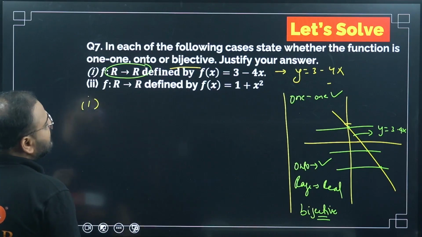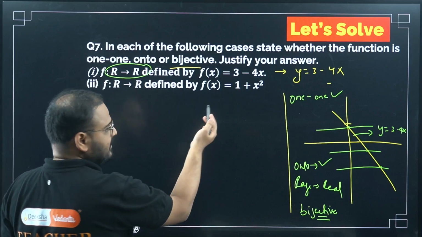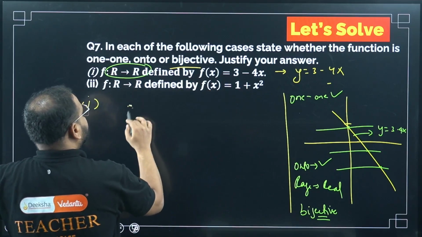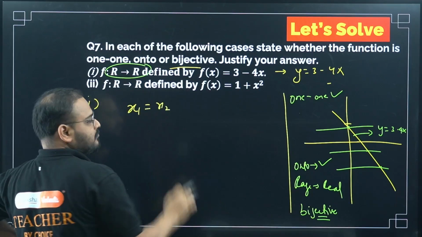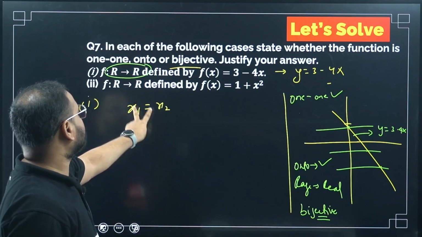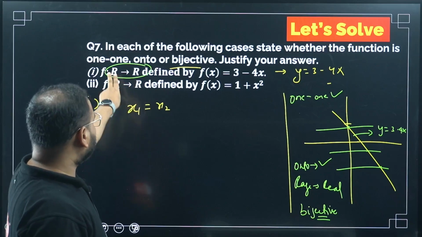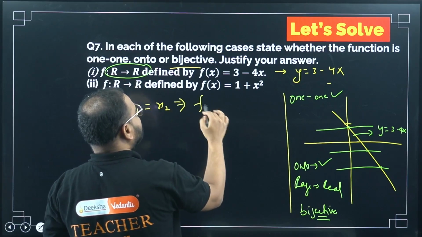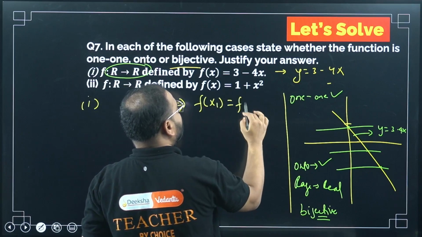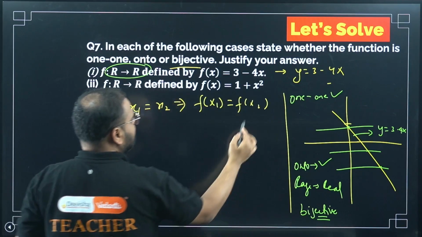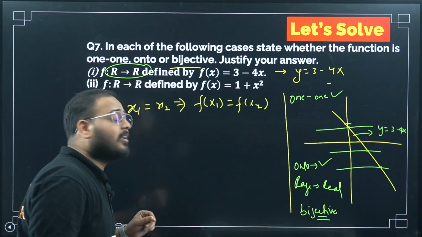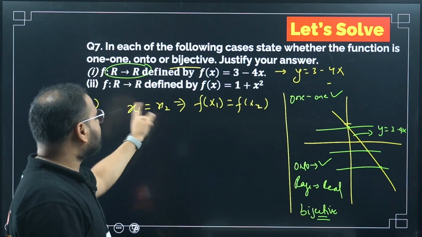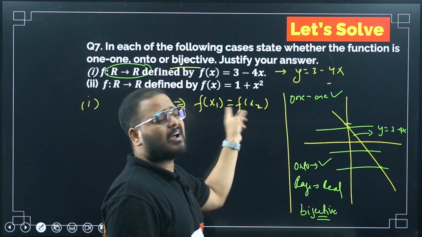Let's go to the second one. What happens in the case of your one-one function? If x1 is equal to x2, two values from the domain, then the condition should be f(x1) has to be equal to f(x2). Please understand this. If x1 and x2 are equal, then f(x1) and f(x2) have to be equal. x1, x2 equal means the same point, so obviously it will have the same value.